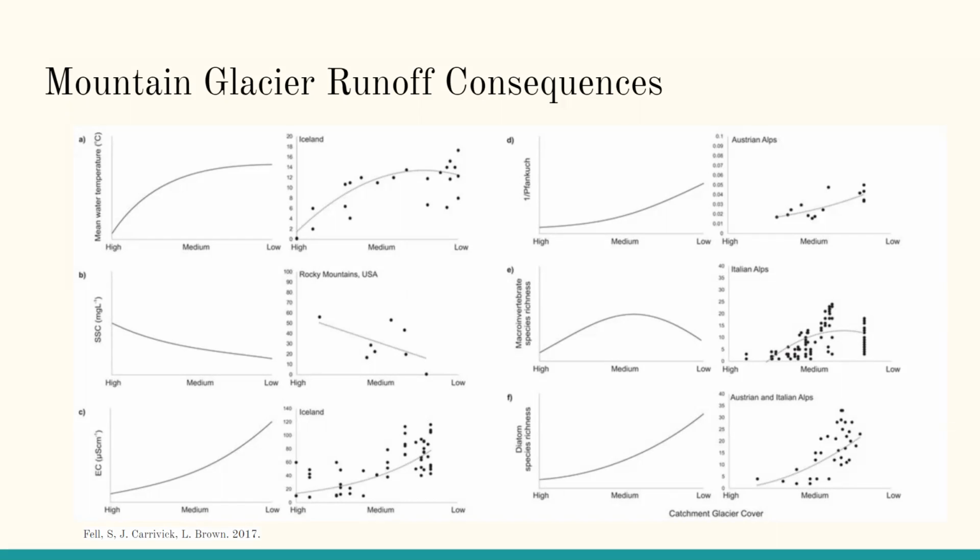Mean water temperature, seen in figure A, is significantly lower in the presence of high catchment glacier cover. Macroinvertebrate species richness, seen in figure E, seems to only be slightly affected by catchment cover, with a preference for low glacier cover, while high catchment cover is highly devastating for diatom species richness, seen in figure F.